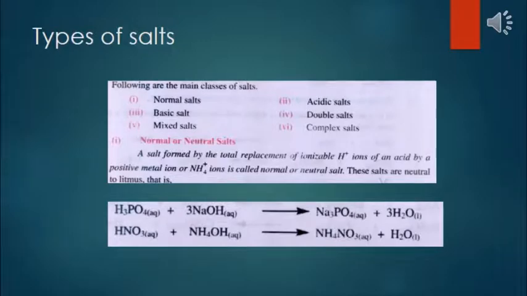These salts are neutral to litmus paper, that is, they do not change the color of the litmus paper. They have given you an example over there, like when hydrochloric acid reacts with potassium hydroxide, it will form potassium chloride and water. And another example they have given you, when acids react with the metallic oxides, they will produce the neutral or normal salts.